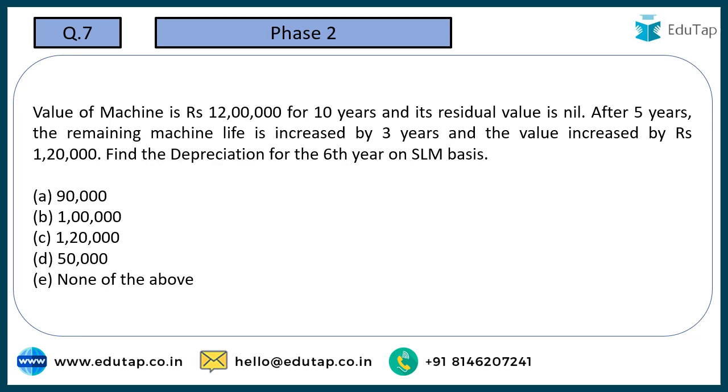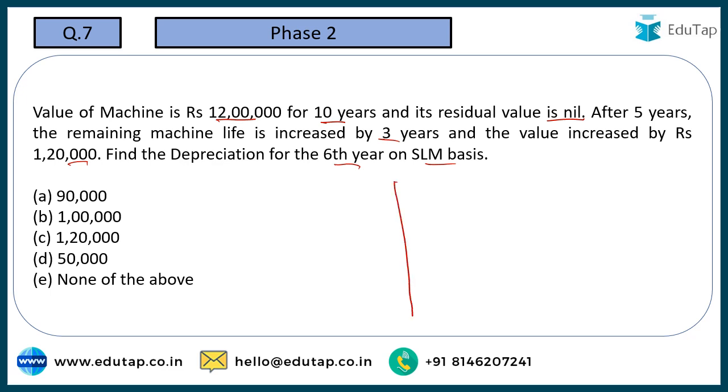Coming to the next question, value of a machine is rupees 12 lakh for 10 years and its residual value is nil. After 5 years, the remaining machine life is increased by 3 years and the value increased by 1,20,000. Find depreciation for the 6th year on straight line method basis. Okay, so here there is a twist in the story. After 5 years, this twist is going to happen.